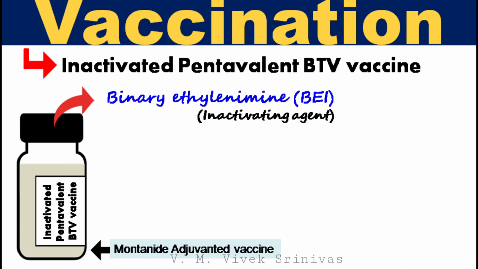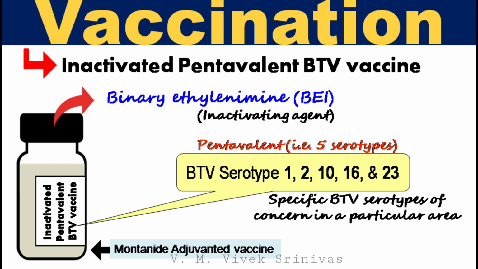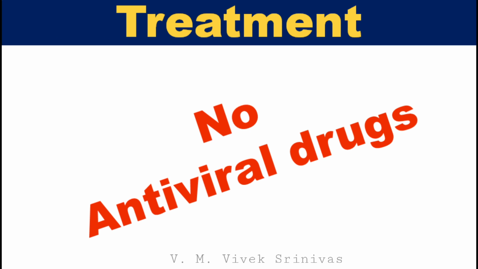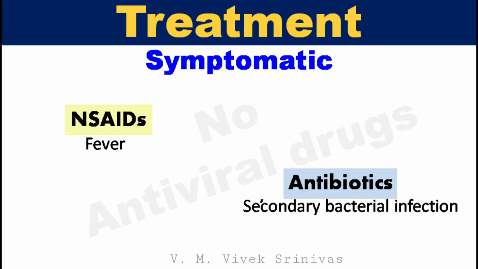This inactivated vaccine is emulsified with montanide, which is an adjuvant. This vaccine is prepared against 5 serotypes: serotype 1, 2, 10, 16, and serotype 23. These are specific BTV serotypes of concern in India. No specific antiviral drugs are available for this infection. Only symptomatic treatment is done using NSAIDs and antibiotics to prevent bacterial infections.